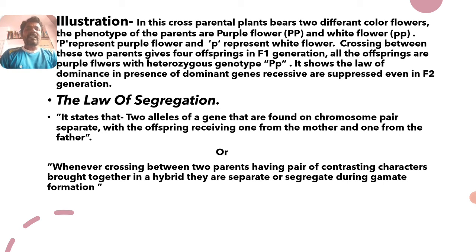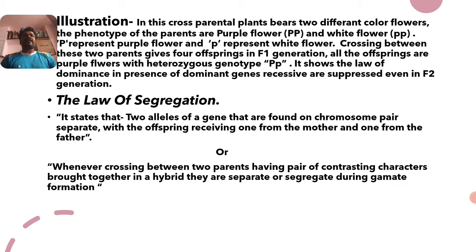That is called the law of segregation. Two alleles of a gene found on a chromosome pair separate, with the offspring receiving one from the mother and another from the father. Another statement of the law of segregation: when two parents having a pair of contrasting characters are crossed and brought together in a hybrid, the characters separate, or segregate, during gamete formation.